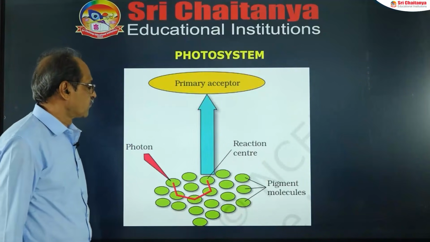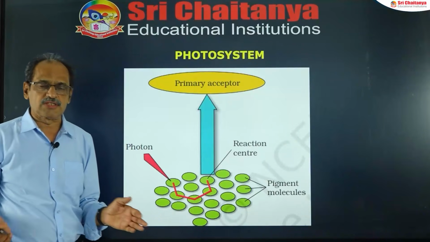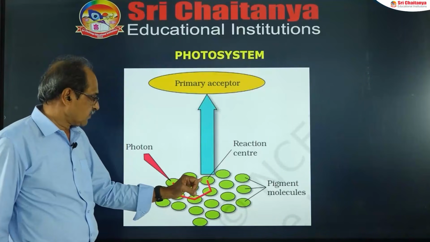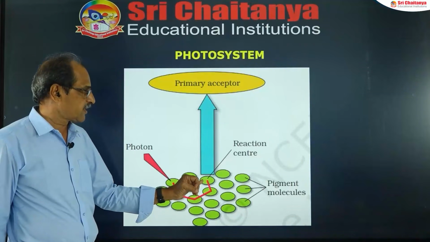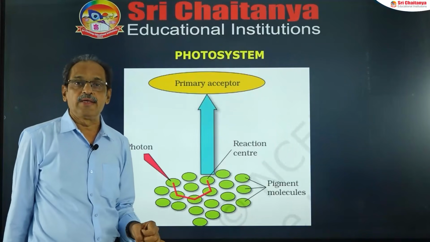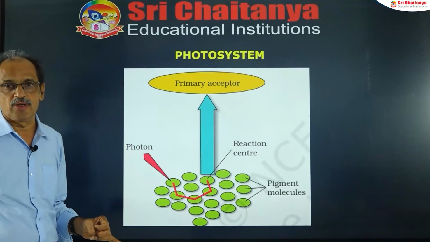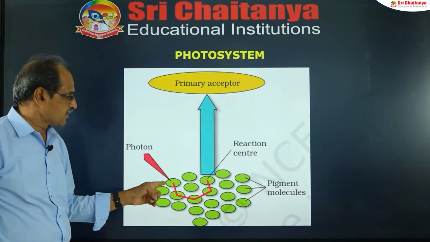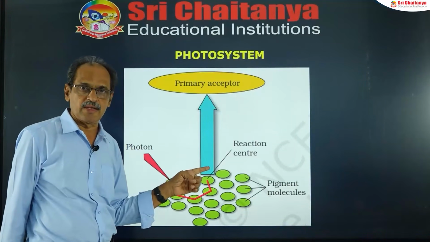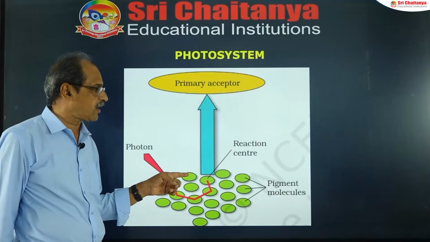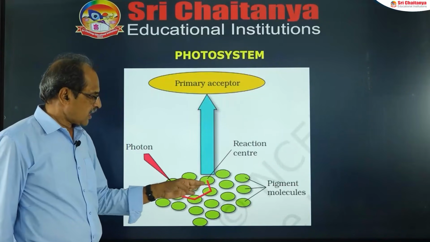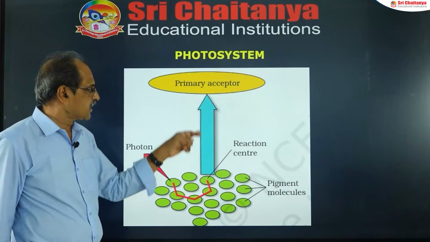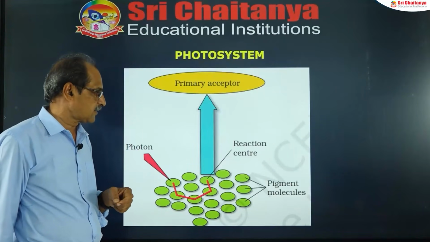So this is the structure of the photosystem. Any photosystem contains two parts. The first one is the core, called the reaction center, where a special chlorophyll A molecule binds to proteins, and surrounding it are different types of molecules, chlorophyll A, B, carotenoids and xanthophylls, that act as the antenna or light harvesting complex. When excitation takes place, the electron is accepted by the primary electron acceptor.